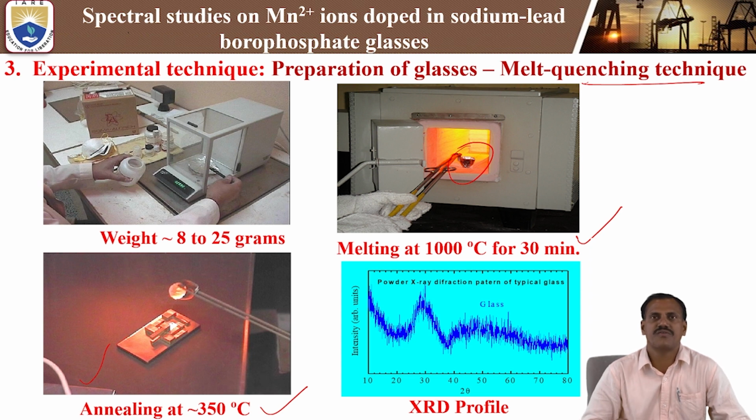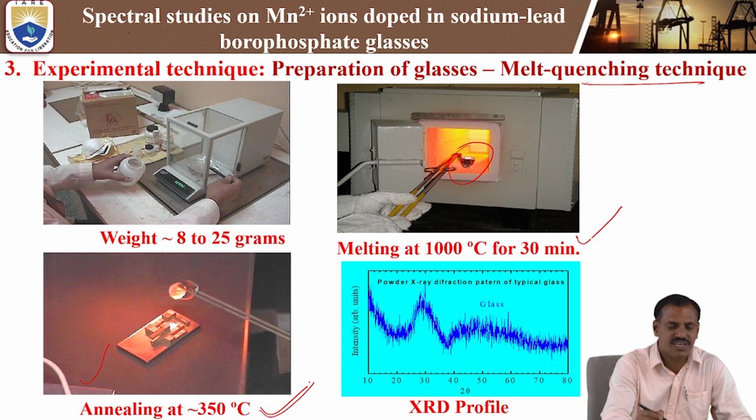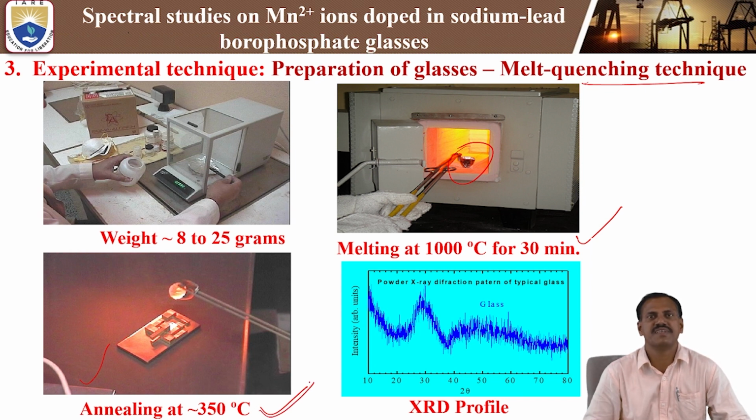After preparing the glass, we first have to know the DSC, differential scanning calorimetry, which gives the glass transition temperature. In our borophosphate glasses, the transition temperature is around 380 degrees centigrade. So we keep the annealing temperature below the glass transition temperature, and that is why we select 350 degrees centigrade as the annealing temperature.